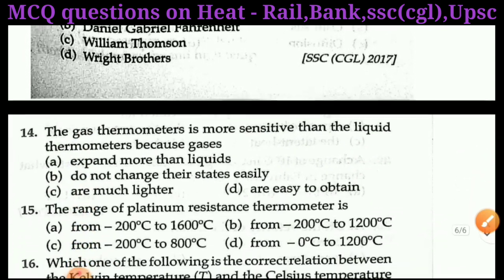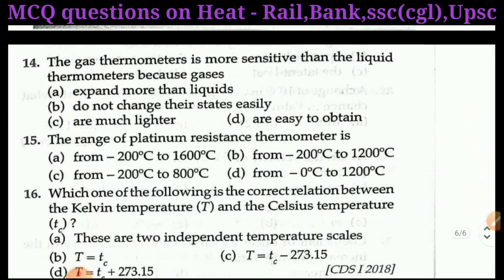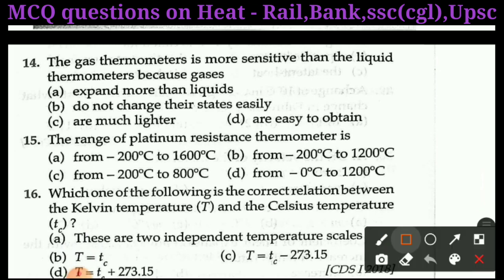Next question is question number 14. The gas thermometer is more sensitive than the liquid thermometers because: A, gases expand more than liquid; B, do not change their states easily; C, are much lighter; D, are easy to obtain. Right answer of question 14 is A. Expand more than liquid.